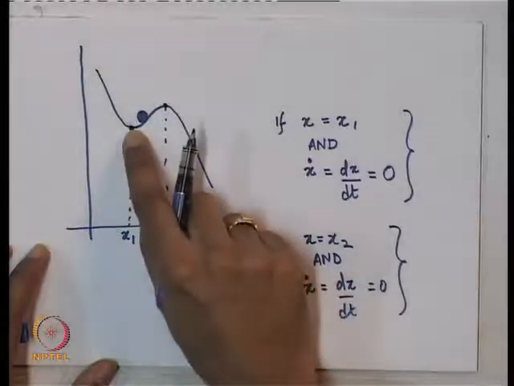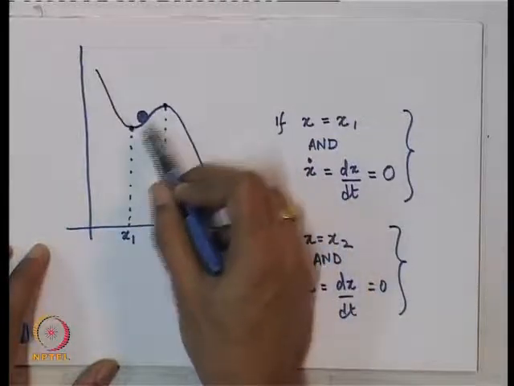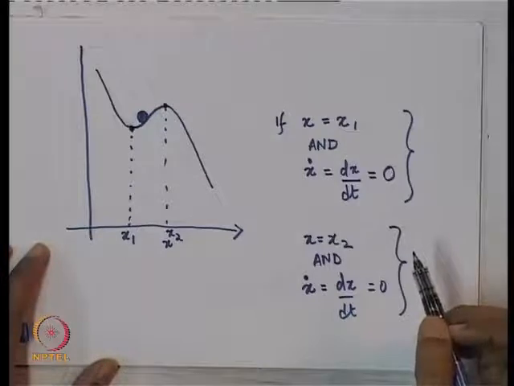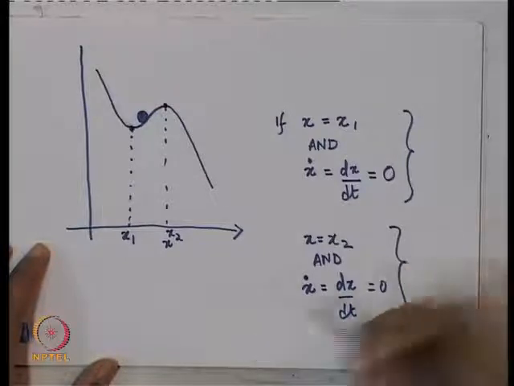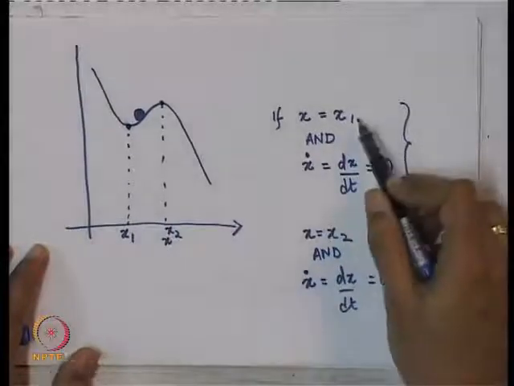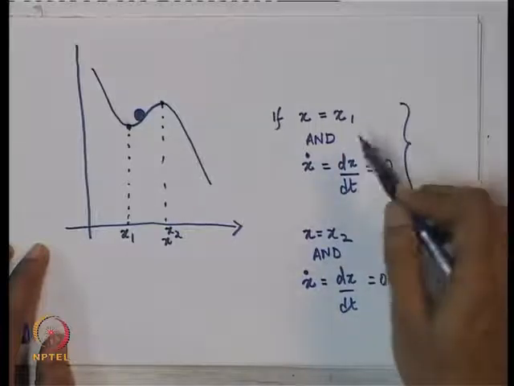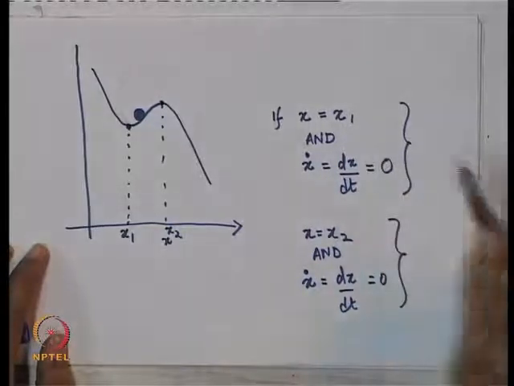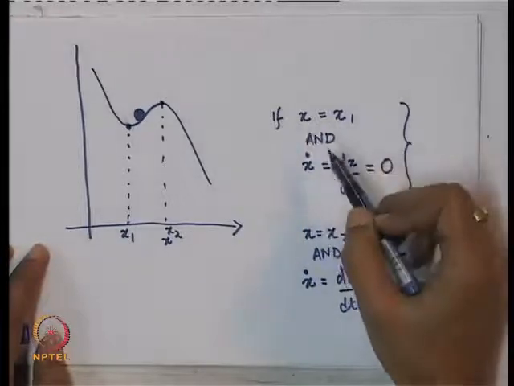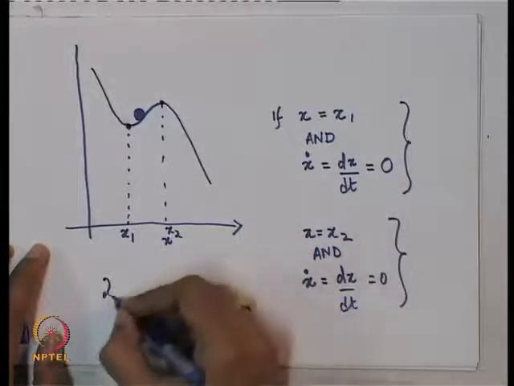There are two equilibria here in this diagram. As far as I have shown you here, there are only two equilibria, here and here, and there are two states of the system. What do you mean by state? We will not go into any rigorous definition, but in this context you see that the values of the states are the minimum information I need to give you to know whether you are at equilibrium or not. So, you need to specify two things, the value of x and the value of x dot. So, this particular system has two states.